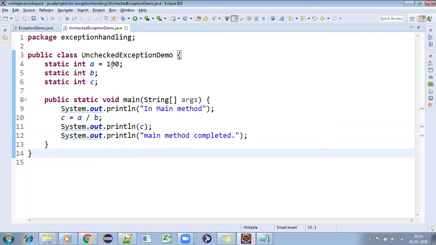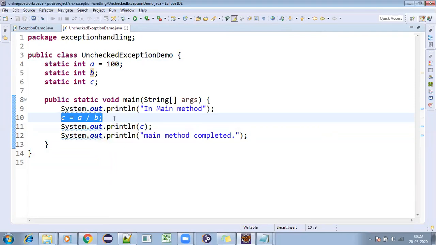The problem is I'm taking 100 in a and b equal to 0, and anything by 0 is undefined. Whenever you write such logic, you will get a problem while running the program.